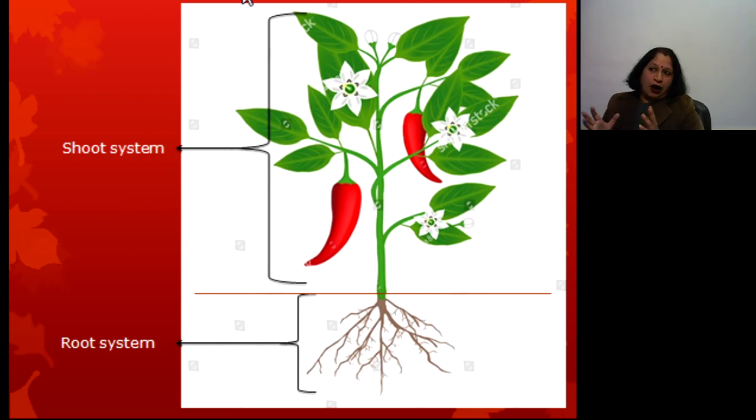So to discuss the parts of a plant, we divide it into two major systems. One is the underground part and another one is above the ground. The underground part, which includes the main roots and little roots, is known as the root system. And the aerial part above the ground is known as the shoot system.